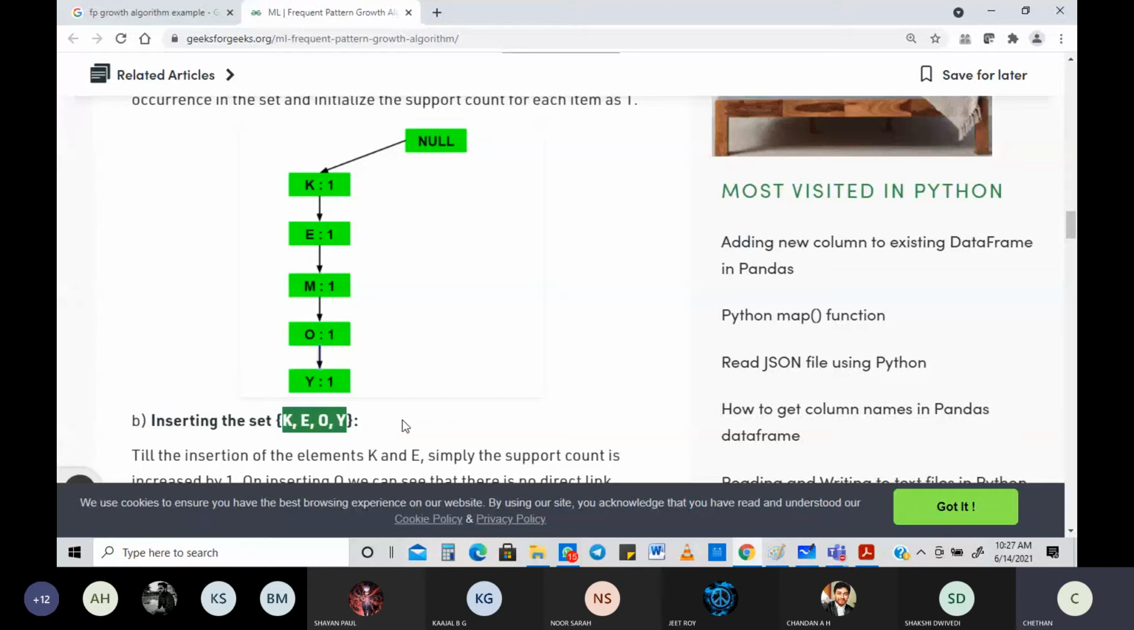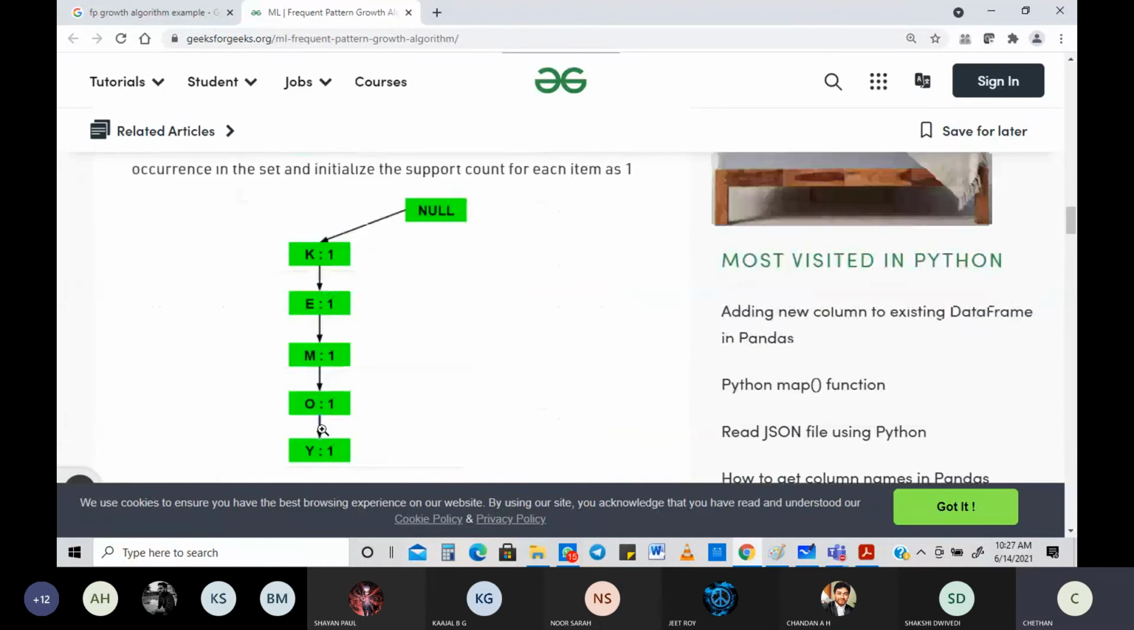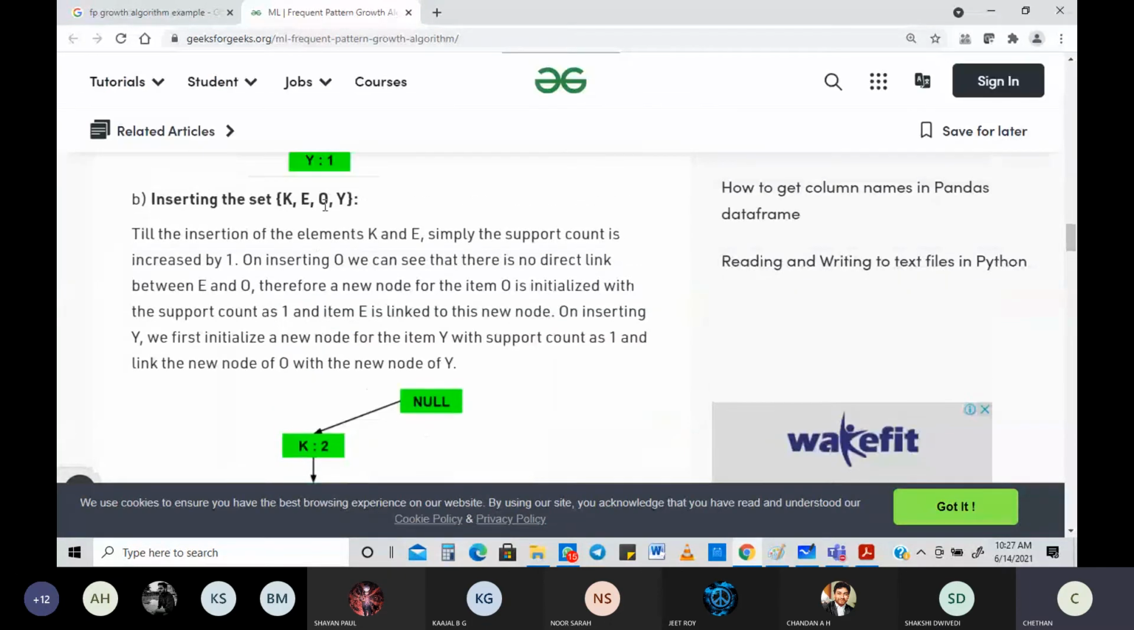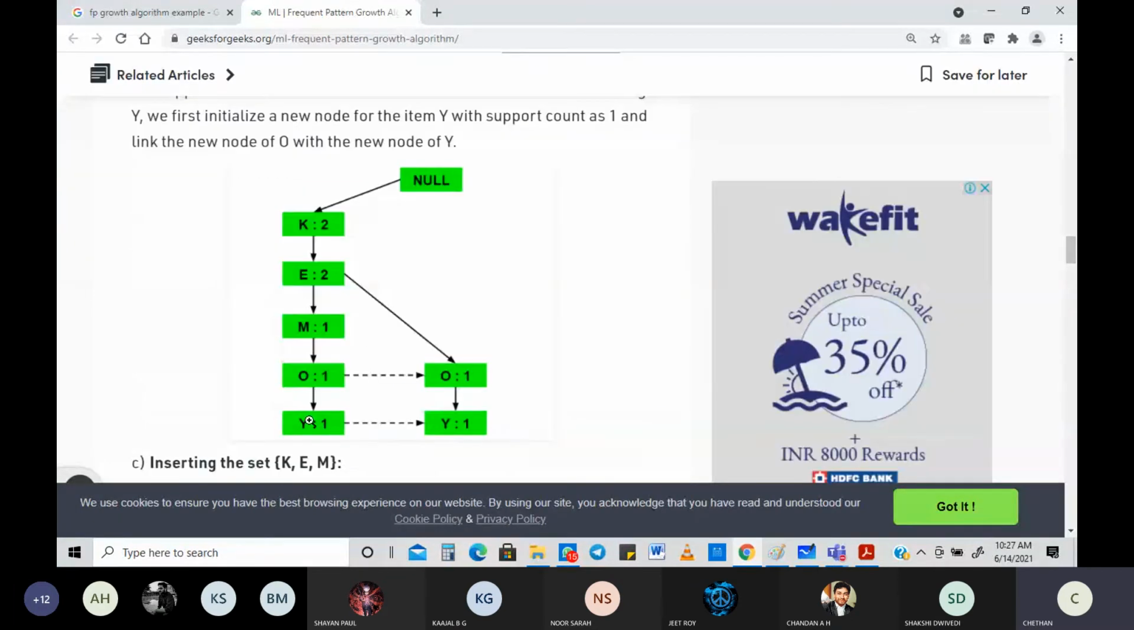What happens with regard to M? M, you can see very clearly, will remain the same. It will not change because there is no M right here. O, of course, you are going to insert it, and you're going to get it as 1. Why have I written it like this? We are going to see later. Y equal to 1. So we are going to insert one more. So Y is equal to 1. This is what we are going to do.